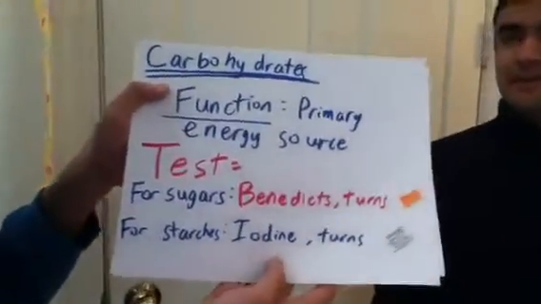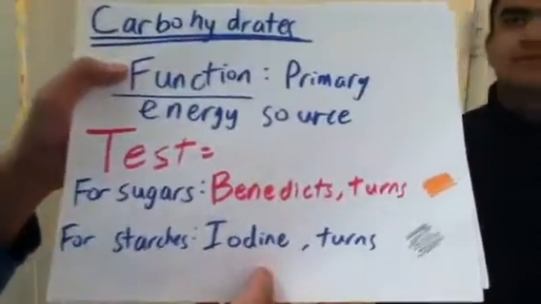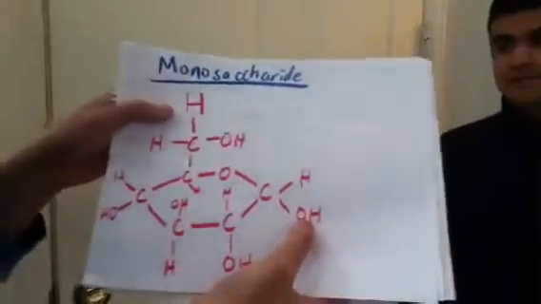Shawn, what are the organic compounds of life? Firstly, we have carbohydrates. The function is a primary energy source. For the test, for sugars or monomers, it's Benedict's and it turns orange. For starches or polysaccharides, it's iodine and it turns black. This is a monosaccharide, the monomer of carbohydrates.